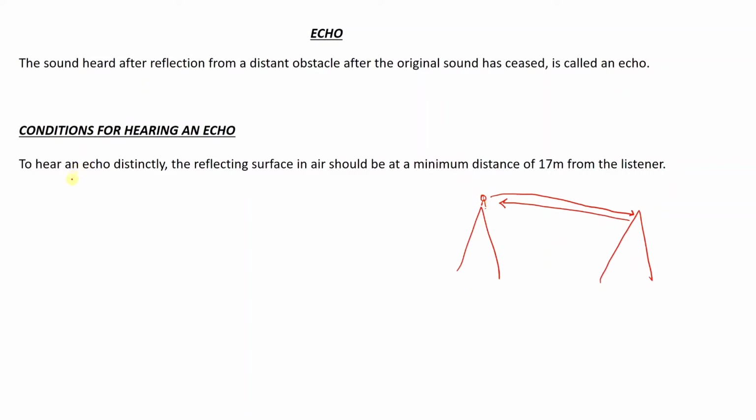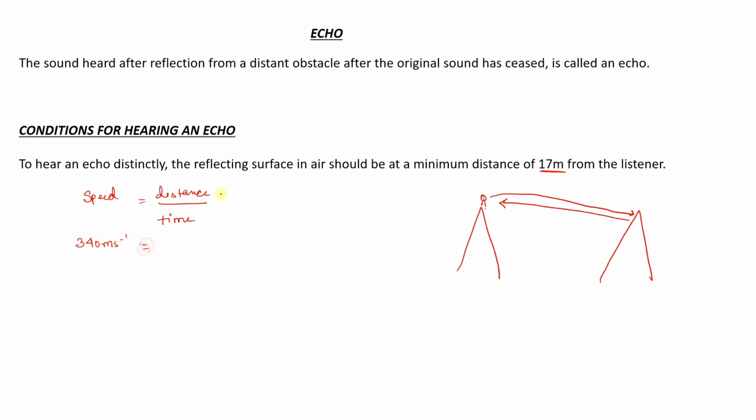So to hear an echo distinctly, the reflecting surface in air should be at a minimum of 17 meters. Let us derive this one. You all know that speed is equal to distance by time. So what is the speed of sound in air? 340 m s minus 1.